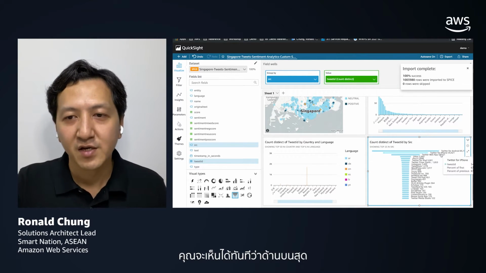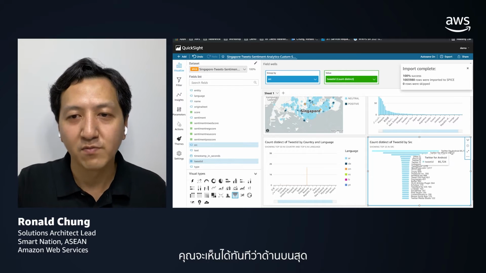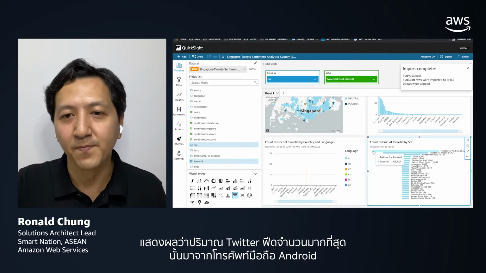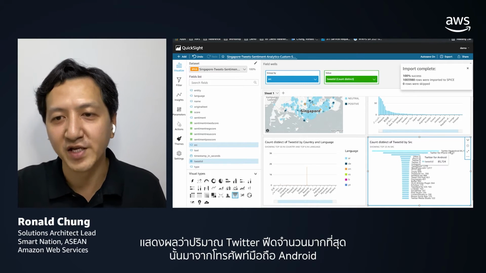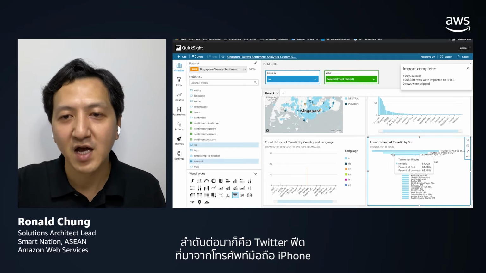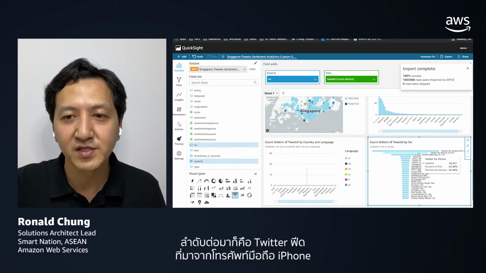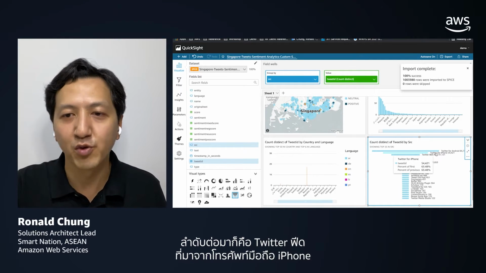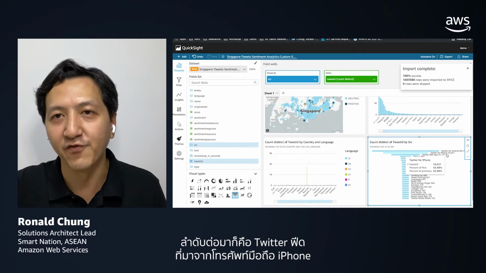So you can see right away at the top, the largest number of Twitter feeds originates from Android mobile phones, and then the next highest number of tweets will actually be from the iPhone.